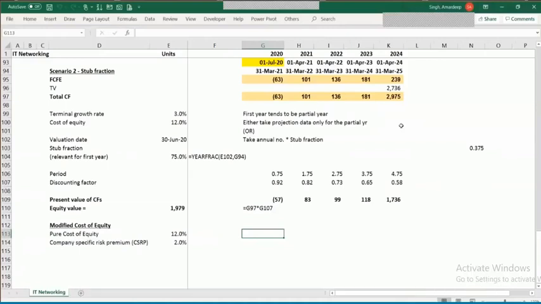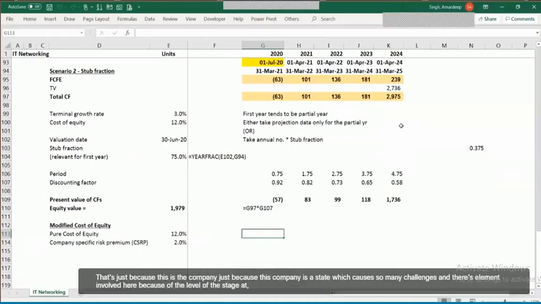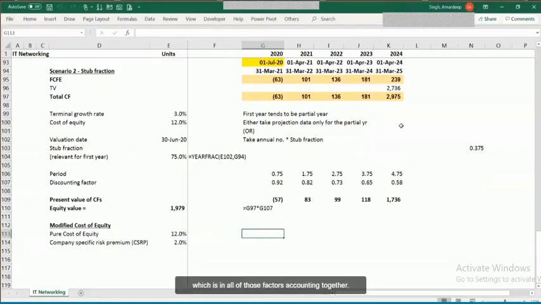But this one is company specific. That's just because this company is a small company, or just because this company is at a stage which poses so many challenges, and there is a huge risk element involved here because of the level or the stage at which it is in. All of those factors accounting together would help you take an assumption